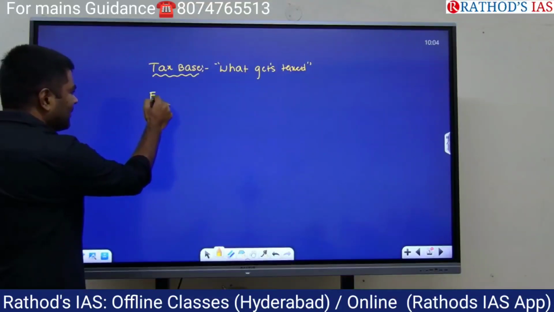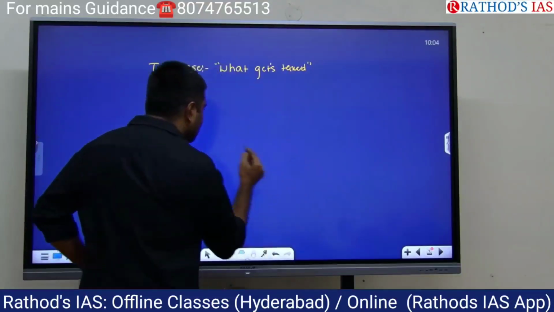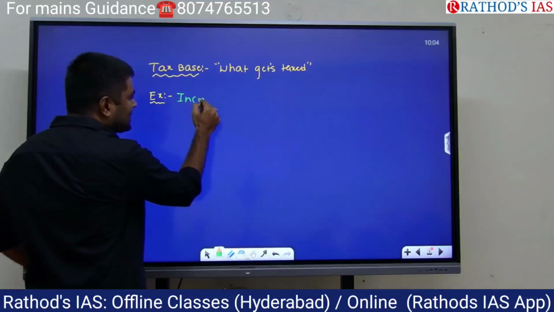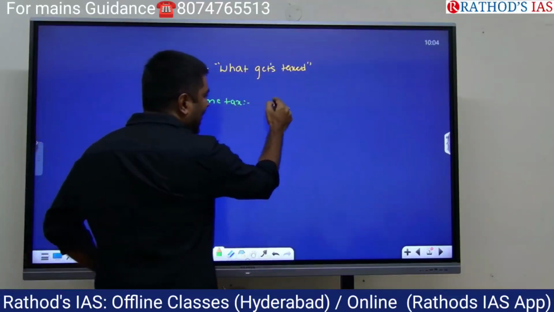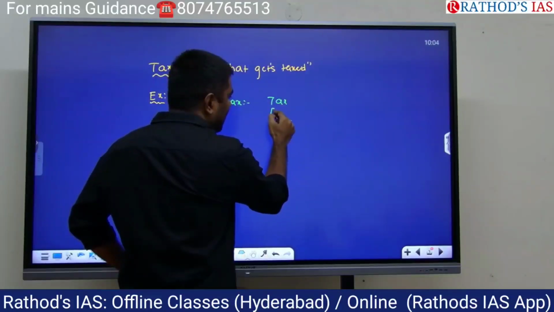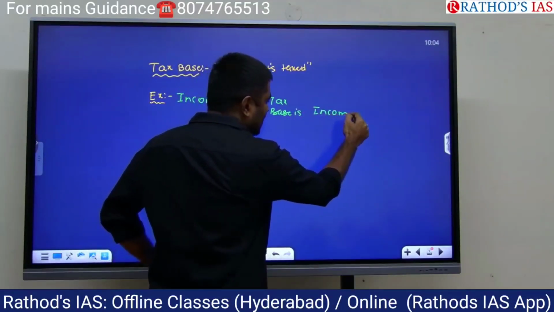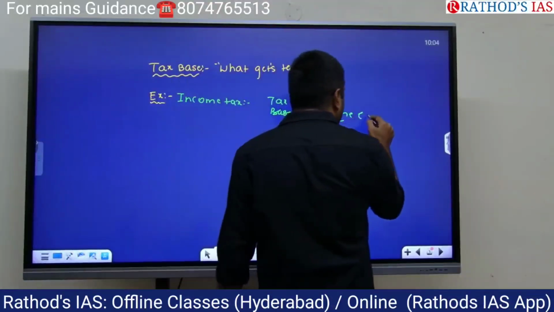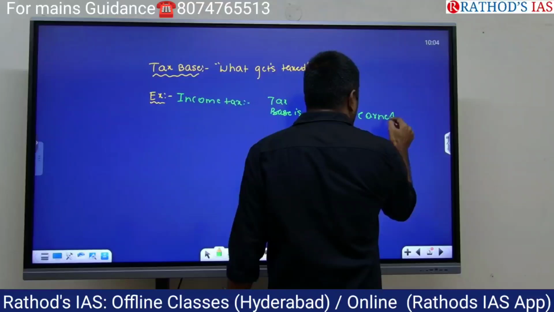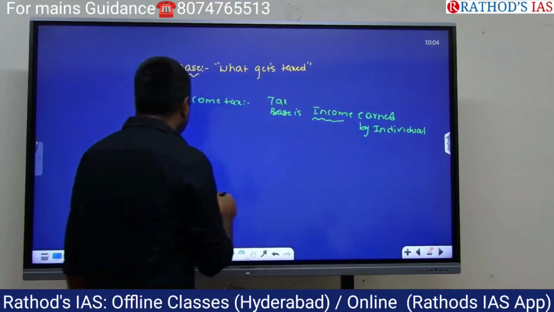Example. What is the tax base in case of income tax? In case of income tax, the tax base is income earned by the individual.